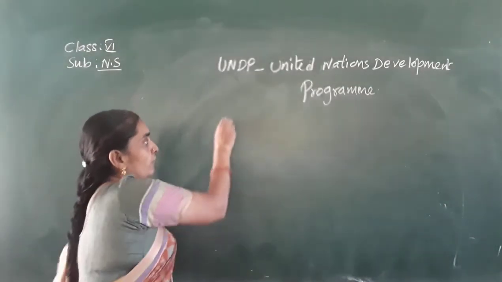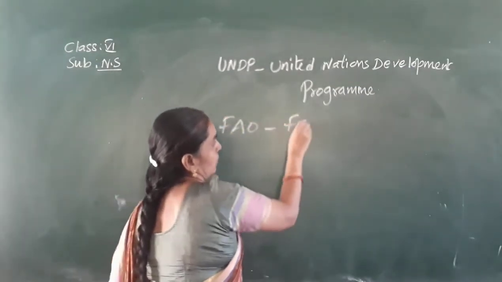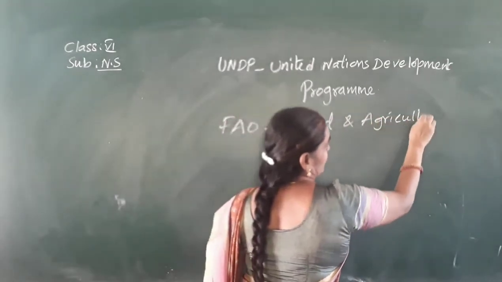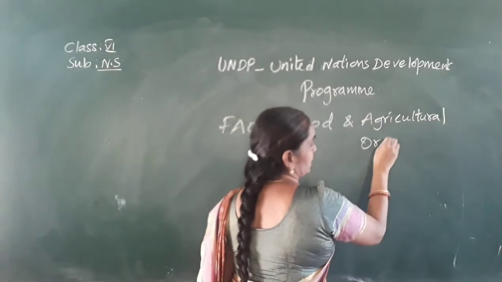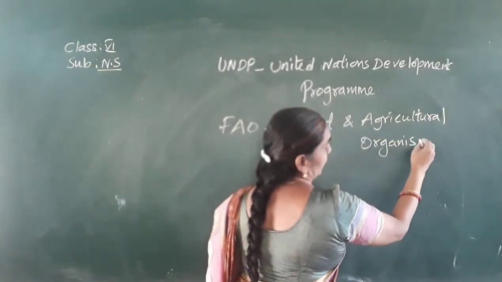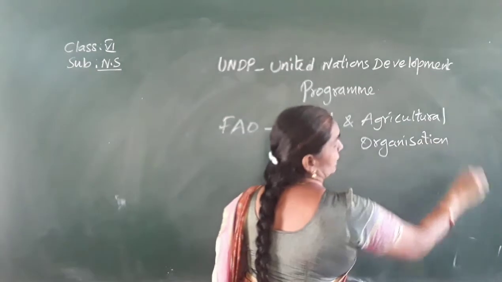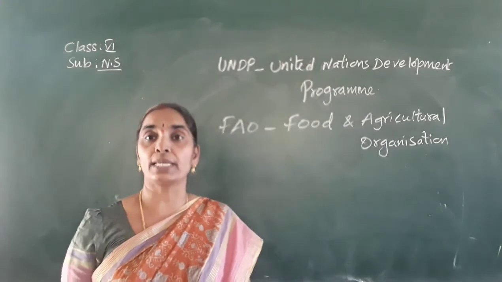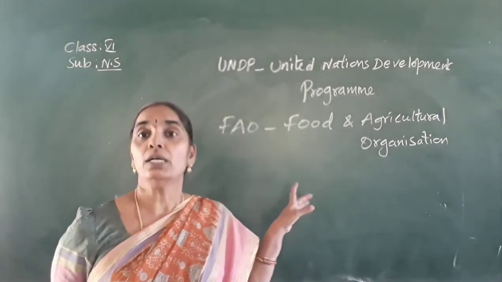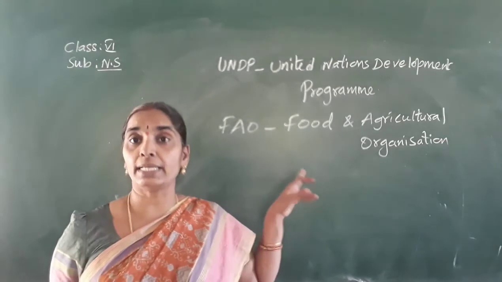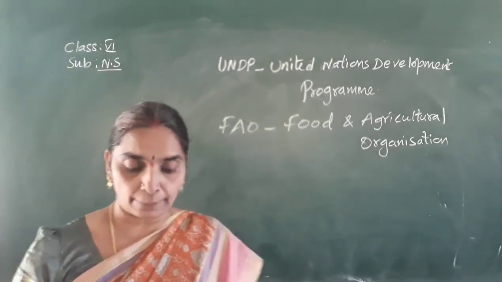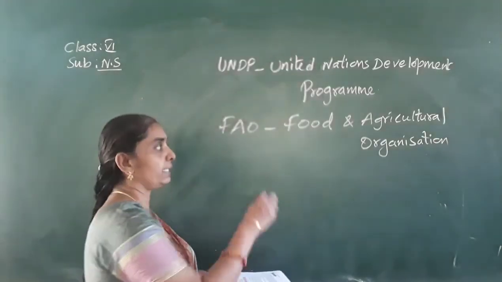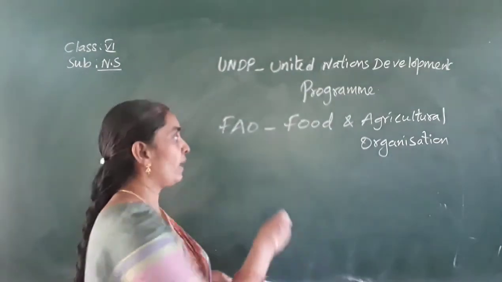And according to FAO, the Food and Agricultural Organization, which, as you know, provides food security and a nutritious diet for all, the 2018 report says that the state of food security and nutrition in the world